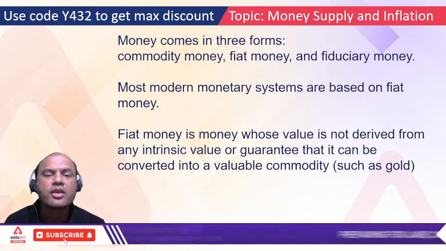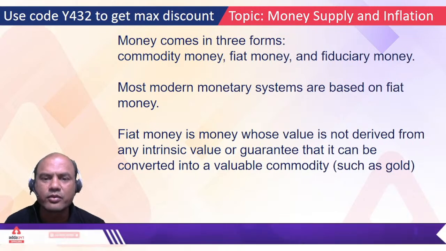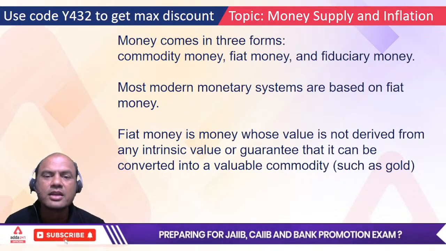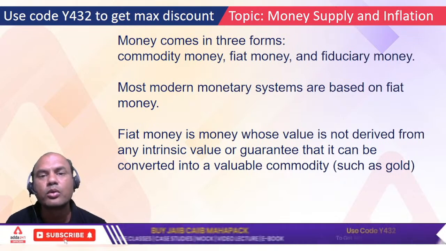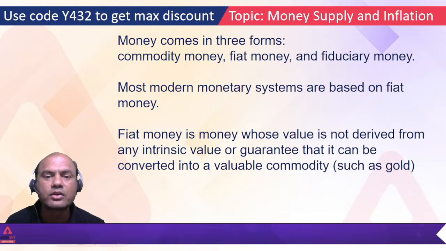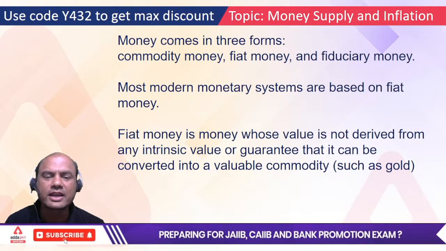Okay, that is basically the war going on between Russia and the US now, right? What has this Russian president done? He has linked his ruble to gold, not to the dollar. So he has linked his ruble to gold. So that is the fight going on. We shouldn't digress from our topic.